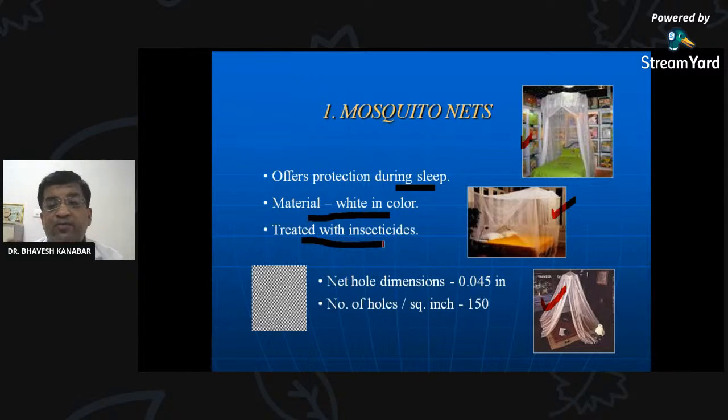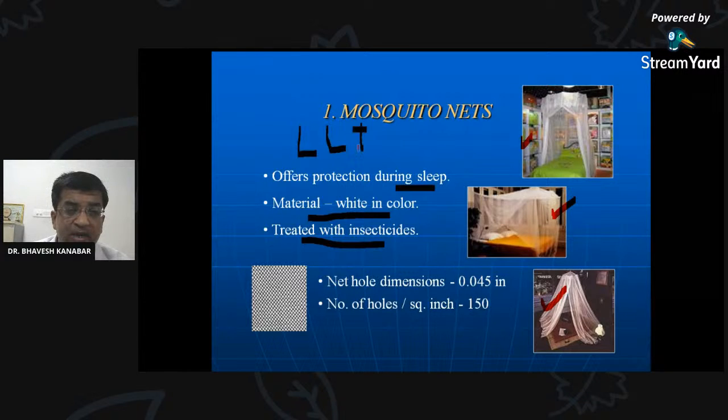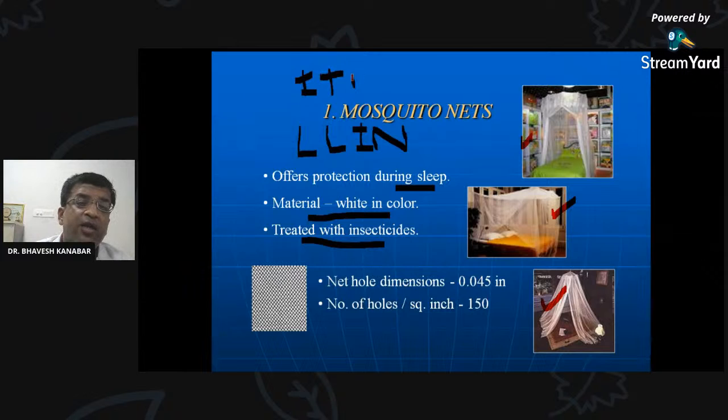And whenever you are using this net and a mosquito comes into contact with it, then the mosquito will be killed. So that is deltamethrin. That is a powerful chemical. There is another terminology, that is LLIN, long lasting insecticidal net. One is ITN, that is insecticide treated net. ITN, I have already told, is to be treated with deltamethrin.